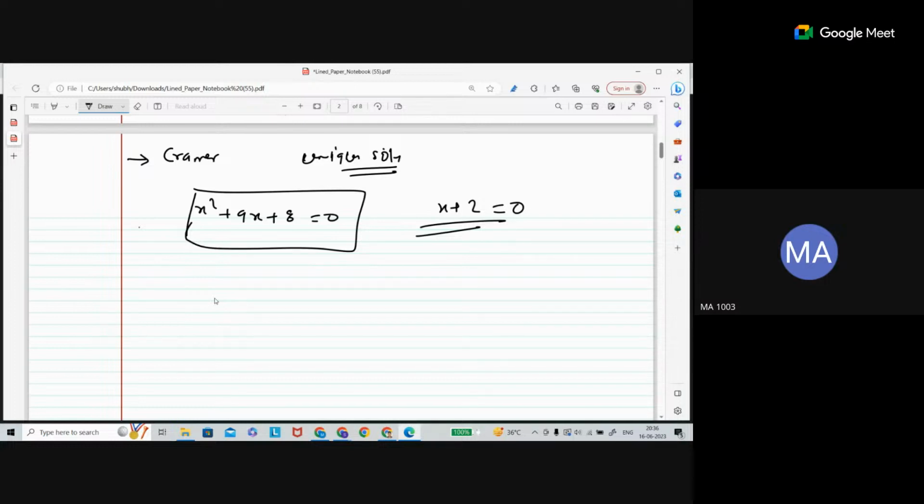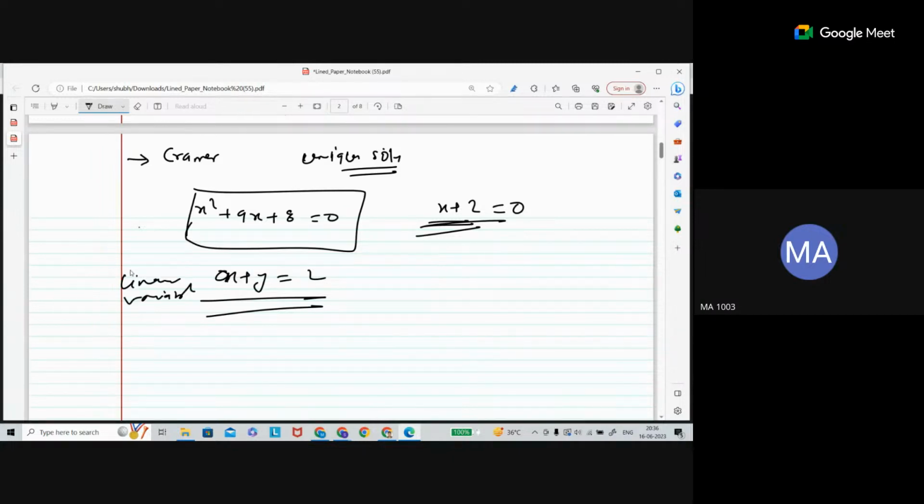Why the word system is used, let me tell you one by one. So this is a linear equation in one variable. Let's say the case is x plus y is equal to 2. This is a linear equation. It has two variables, and each variable has degree 1. So this is a linear equation in two variables.